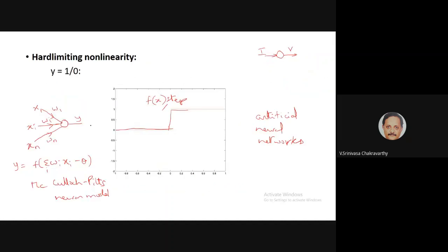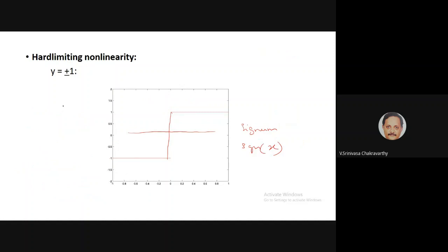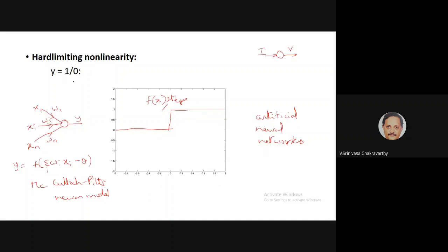There are two kinds of conventions. One convention is the plus or minus 1 convention, which is what we have just seen. Another convention is the 1-0 convention. So when we say binary, it is enough that it has two states. The two states conventionally can be either 0 and 1 or -1 and 1. This difference is captured by the kind of nonlinear function that we use here. So this neuron model is given like this.